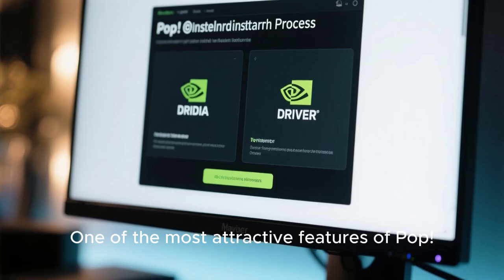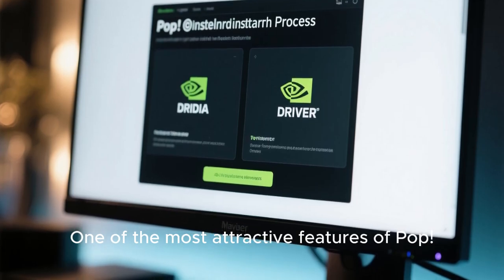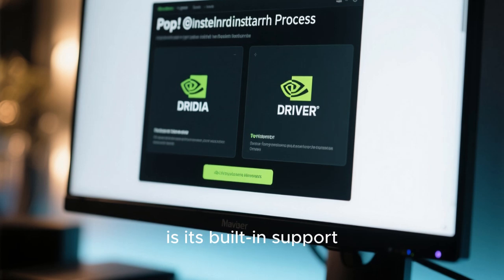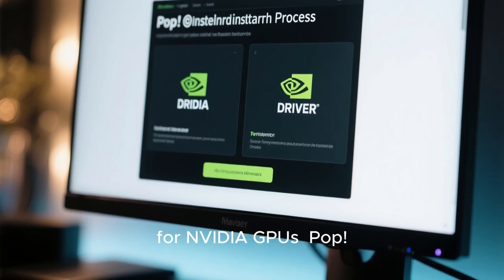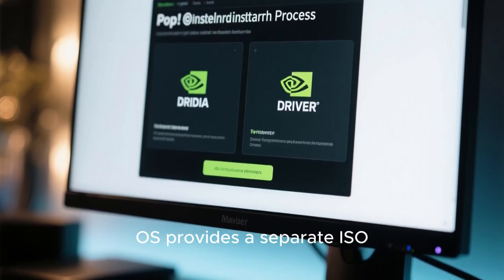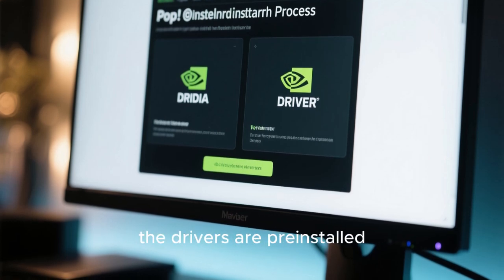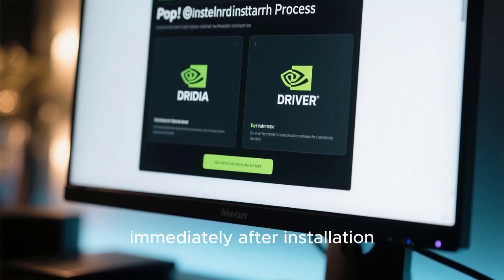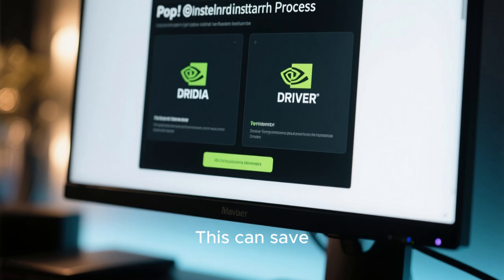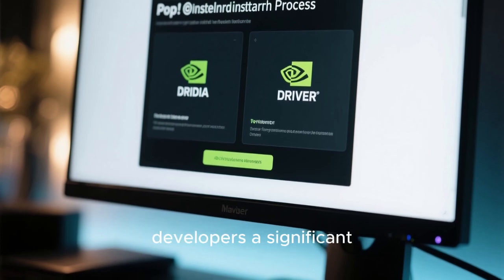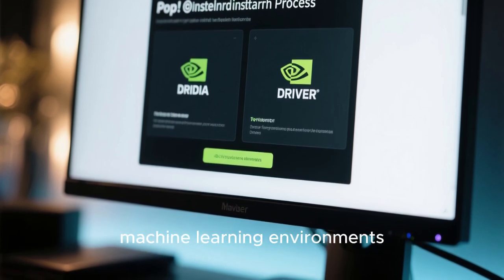One of the most attractive features of Pop!_OS for AI development is its built-in support for NVIDIA GPUs. Pop!_OS provides a separate ISO specifically designed for NVIDIA graphics cards, which means the drivers are pre-installed and ready to use immediately after installation. This can save developers a significant amount of time when setting up machine learning environments.